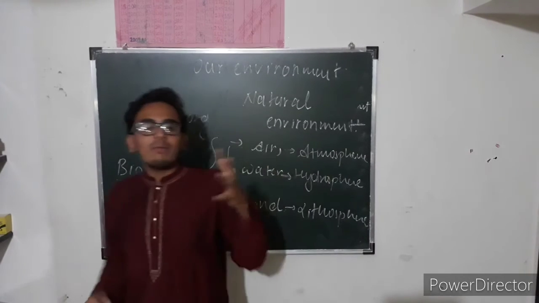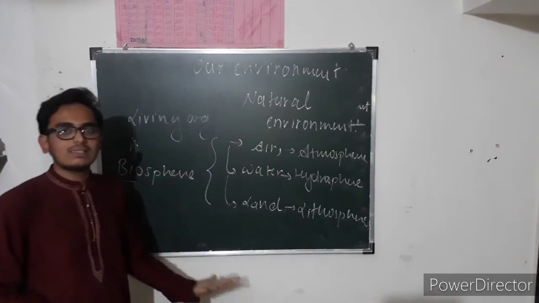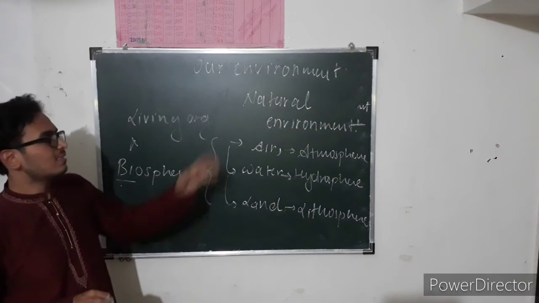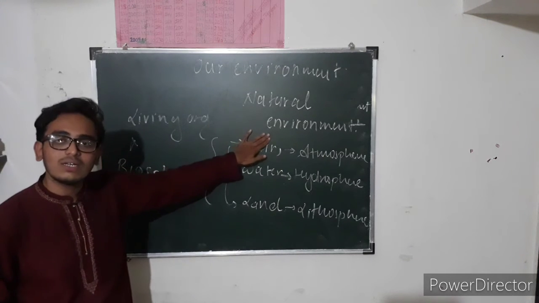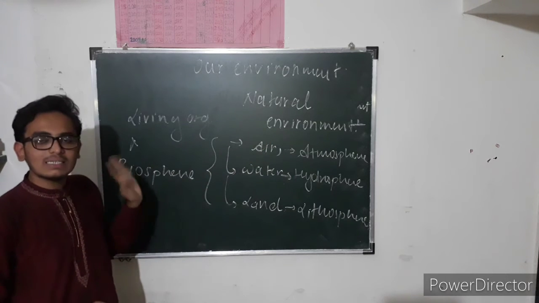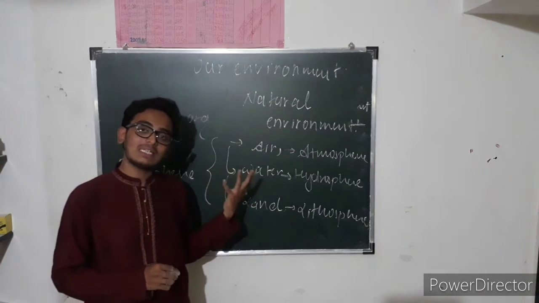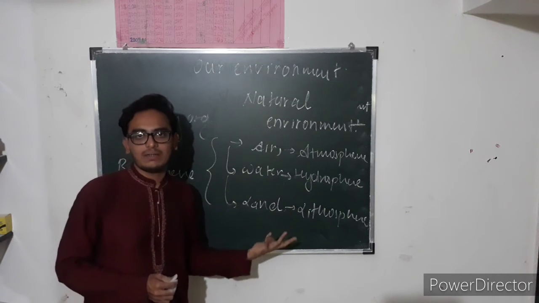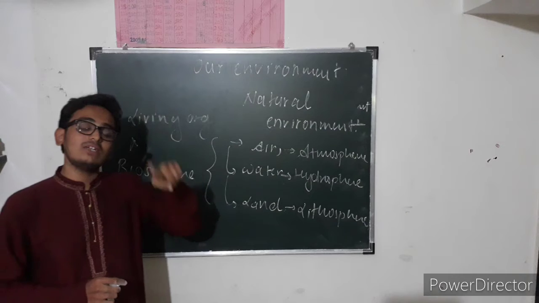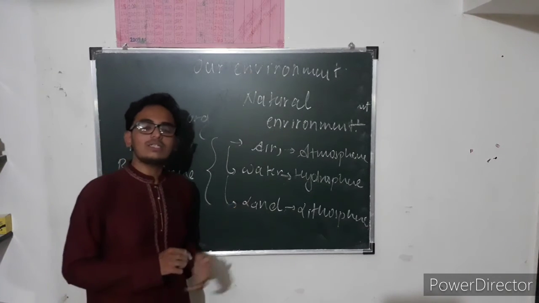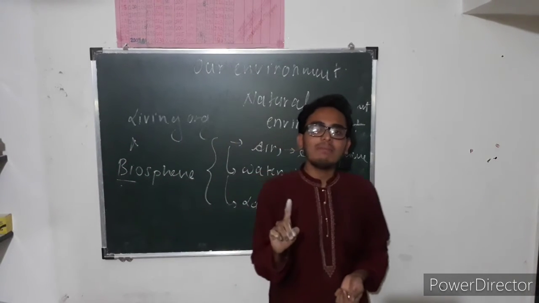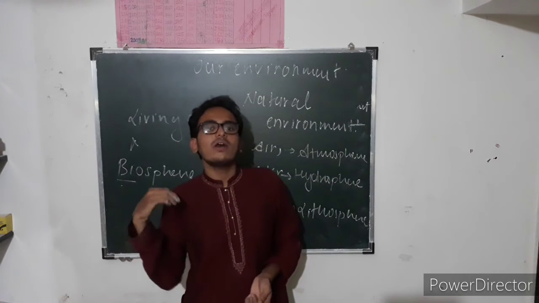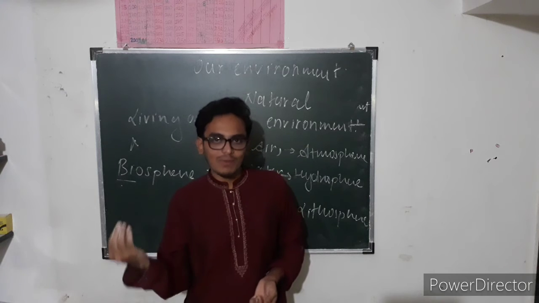So if we combine all the three parts, we call it biosphere. I hope you're getting this. So this comes under natural environment. Natural environment is an environment which is made naturally, or it is nature made. So first, let us recall what we have learnt in today's session: environment is anything that surrounds us, or our surrounding is known as environment.